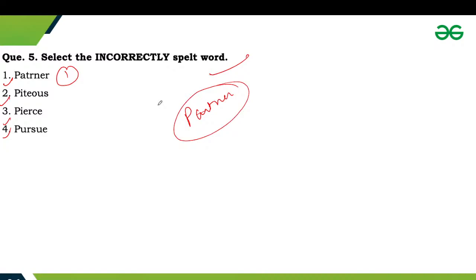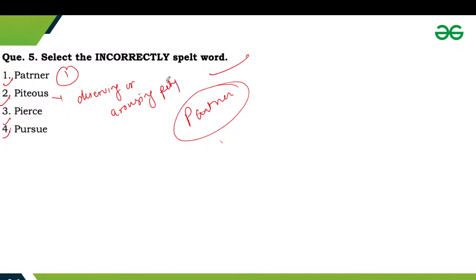Okay, other words are like piteous. Piteous means deserving or arousing pity.